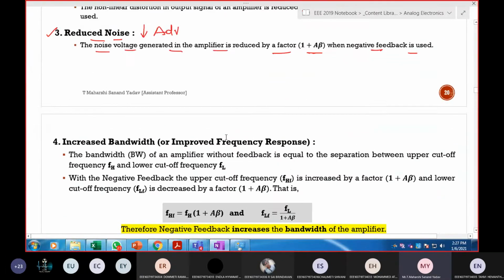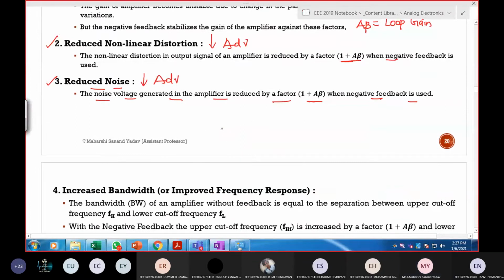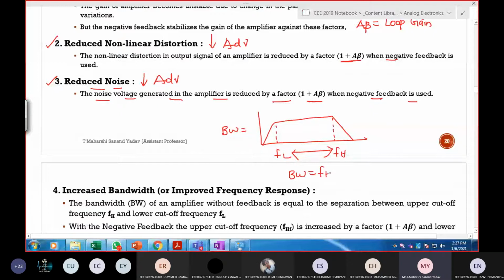Next, what about bandwidth? What is bandwidth? Bandwidth is FH minus FL. FH is the higher cutoff frequency and FL is the lower cutoff frequency. The difference between these two is called bandwidth. Bandwidth is nothing but higher cutoff frequency minus lower cutoff frequency.